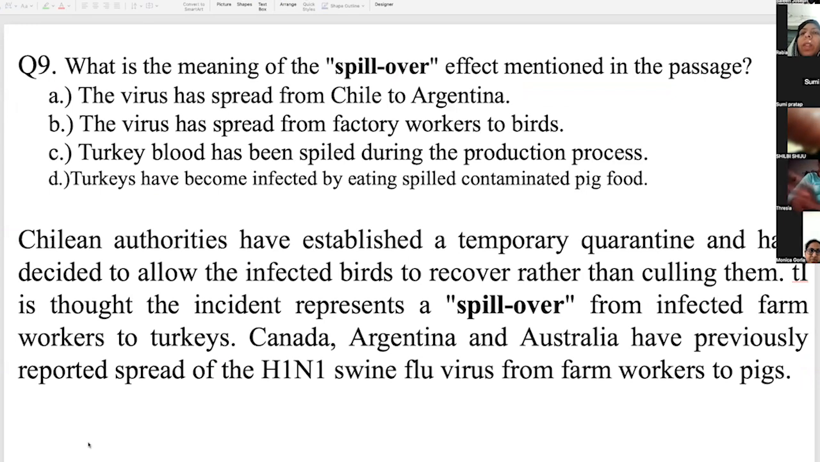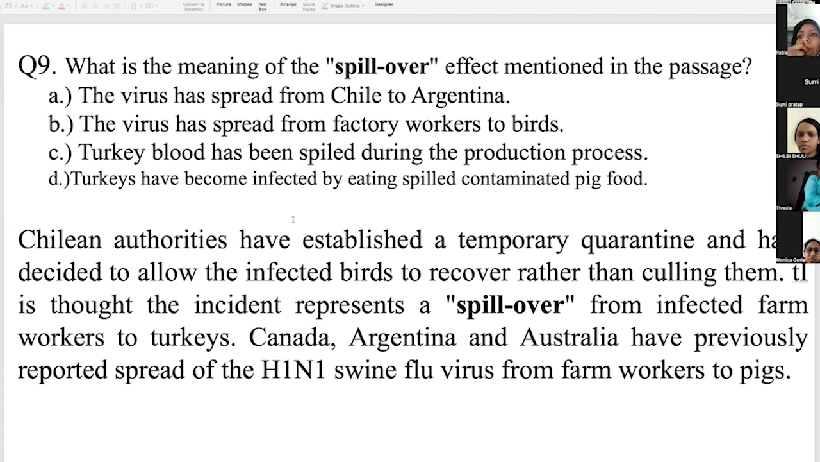Q9. What is the meaning of the spillover effect mentioned in the passage? A. The virus has spread from Chile to Argentina. B. The virus has spread from factory workers to birds. C. Turkey blood has been spilled during the production process. D. Turkeys have become infected by eating spilled contaminated pig food. Chilean authorities have established a temporary quarantine and have decided to allow the infected birds to recover rather than culling them. It is thought the incident represents a spillover from infected farm workers to turkeys. Canada, Argentina and Australia have previously reported spread of the H1N1 swine flu virus from farm workers to pigs.